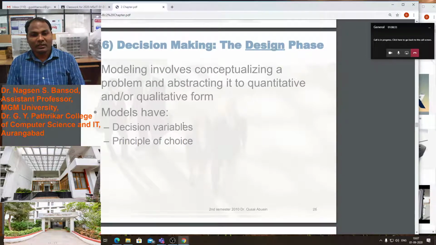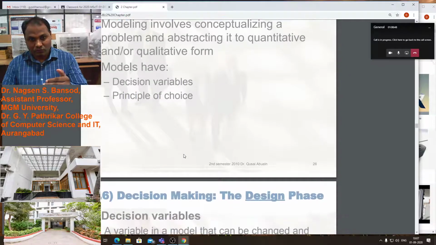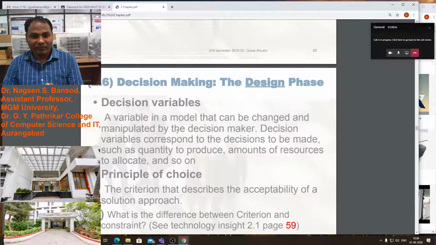Modeling involves conceptualizing a problem and abstracting it to quantitative and or qualitative form. Models have decision variables and a principle of choice. We will use some conditions and alternatives in the design phase.